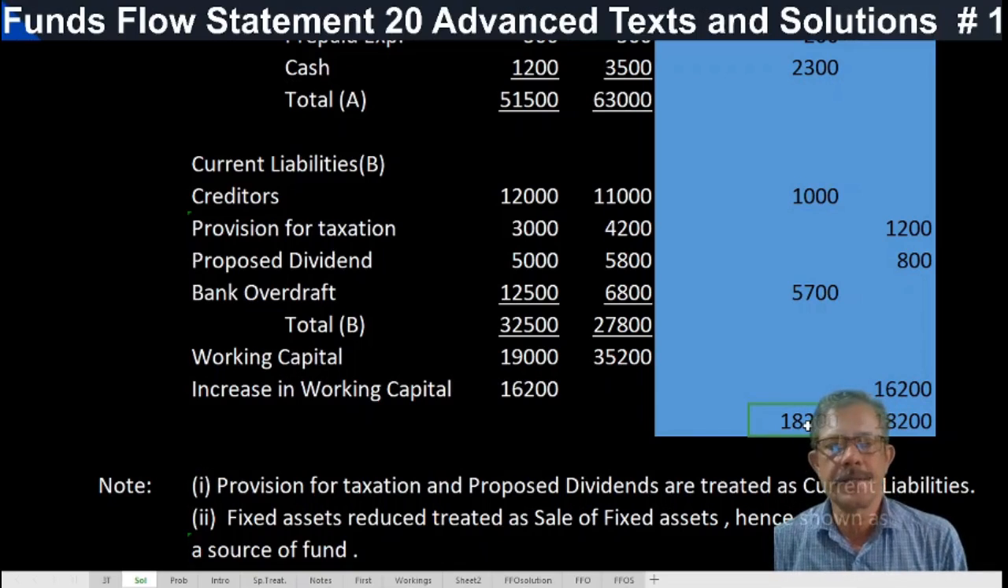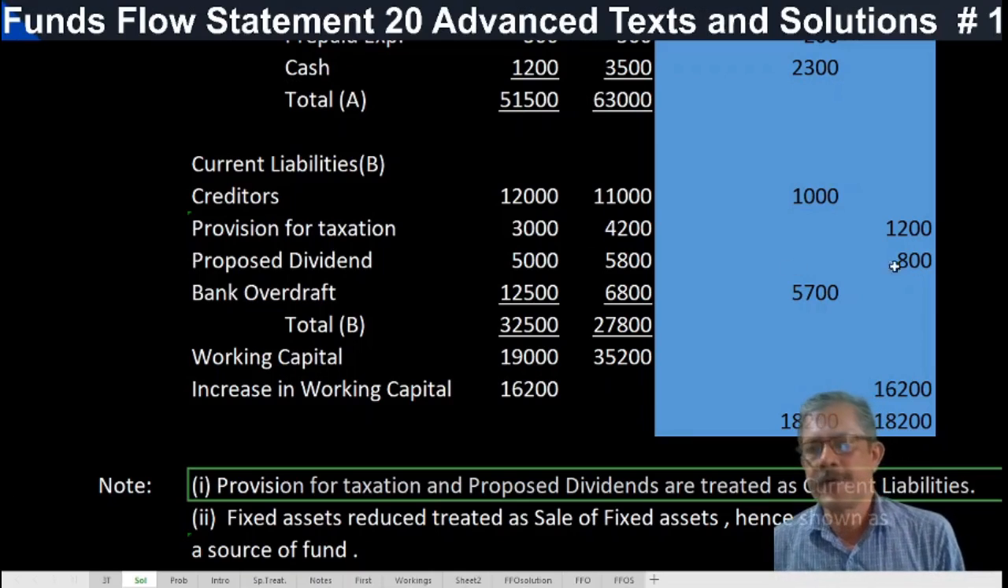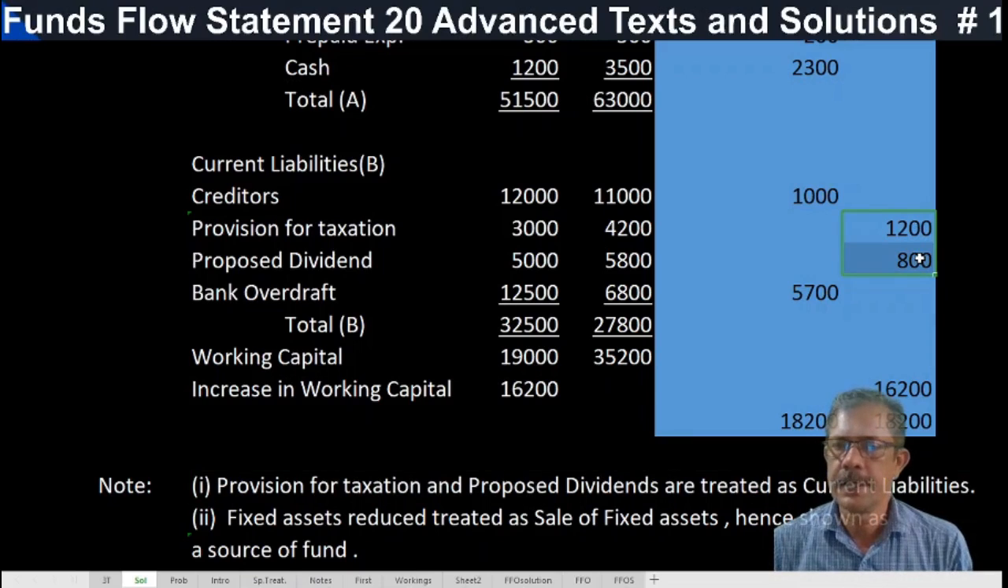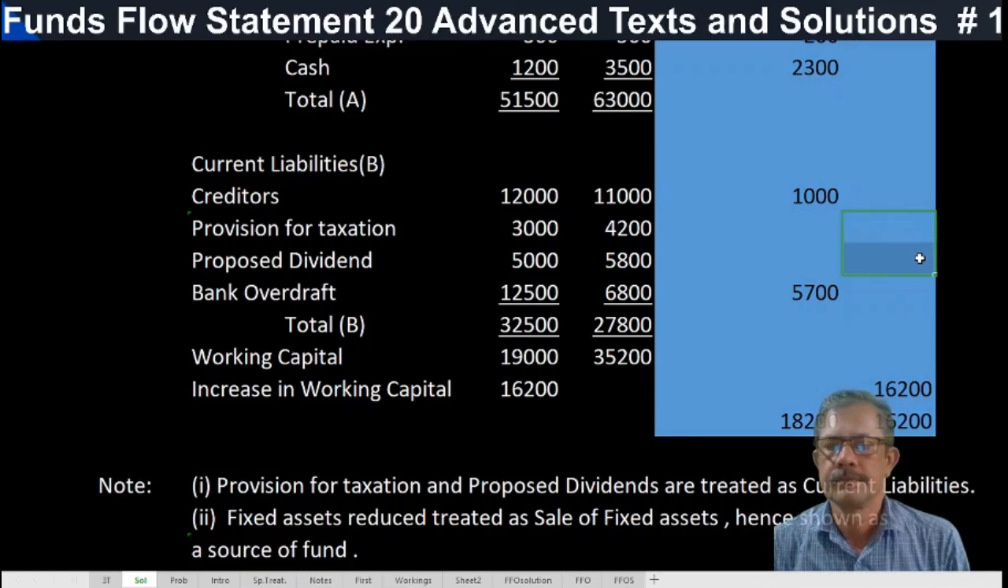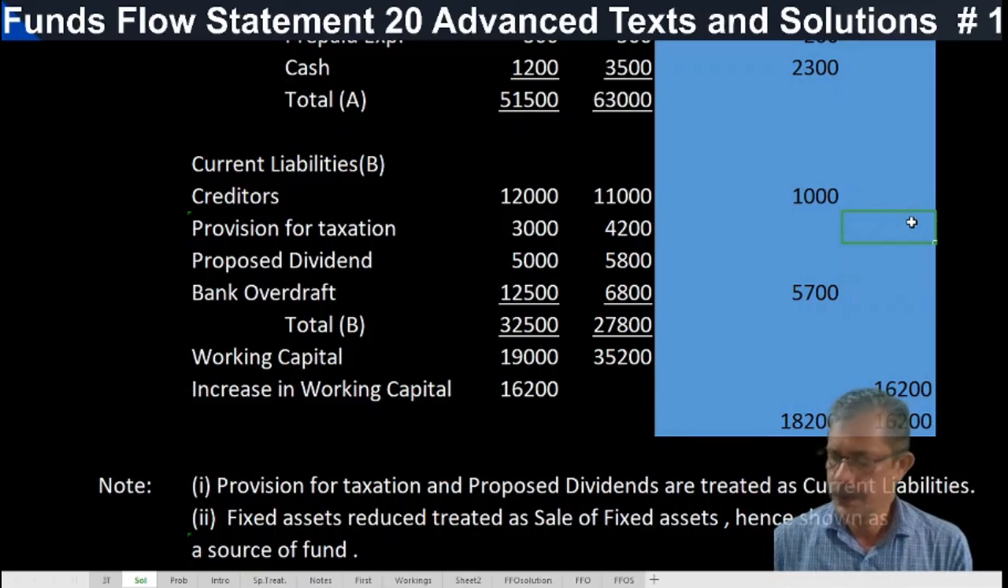And here the assumption is that provision for taxation and proposed dividend are treated as current liabilities. This note should be appended to your answer. Very important. If provision for taxation is a non-current item, working capital also will change. See, it will change. So the treatment of provision for taxation and proposed dividend is very important. If you are treating these items as current items, always append a note like this. Otherwise, you will lose the mark.